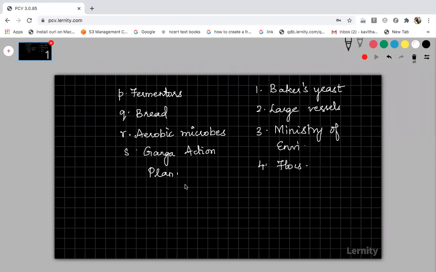Actually, the correct option was not there in the question. So fermentors, it should be 2. Okay, P is 2. Because fermentors are bioreactors, which are large containers that can hold thousands of liters of media, right? Large vessels for growing microbes. And bread, for baking and brewing industries, we use yeast, which is called baker's yeast.